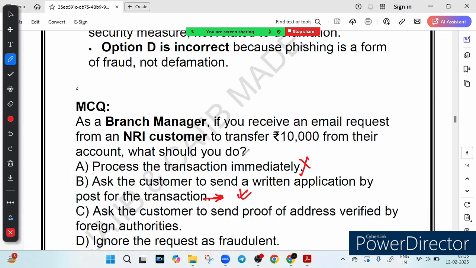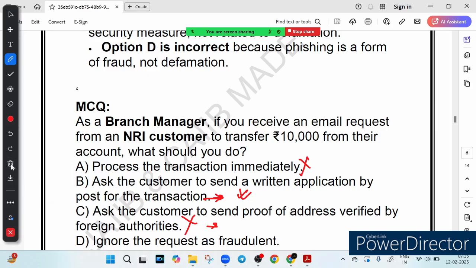Right. Option C says ask for the proof of address verified by foreign authority. This is wrong. Proof of address verification is usually required when opening an account or updating KYC, not for processing a fund transfer request. So if an NRI wants to update their overseas address, they may need to provide address proof, but for a transaction request this is not necessary.